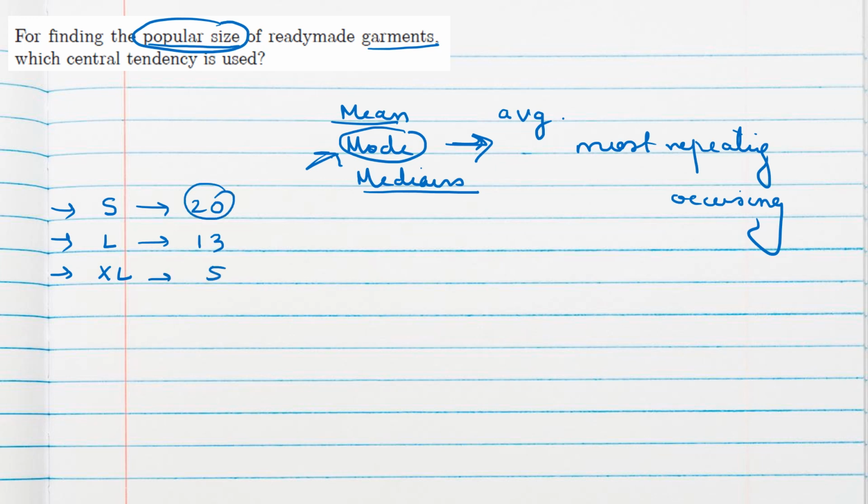So these represent mode. Which is the most repeating number, this we should take. That says the popular size. So the answer will be: mode tendency we can use to find the popular size of ready-made garment.